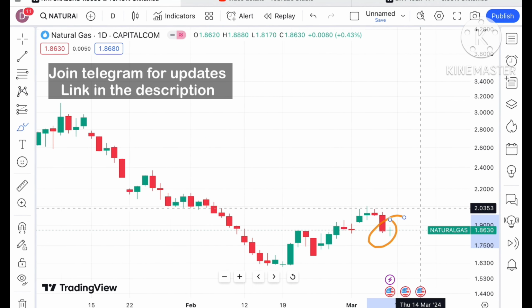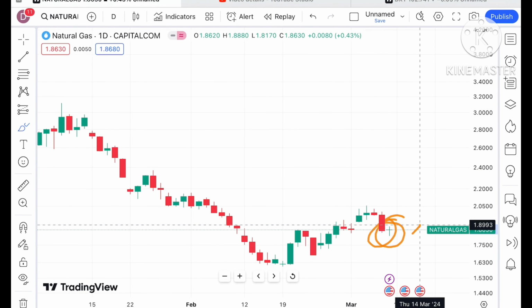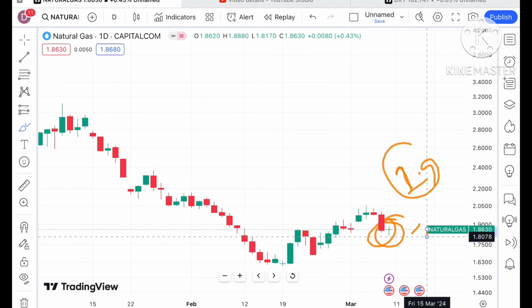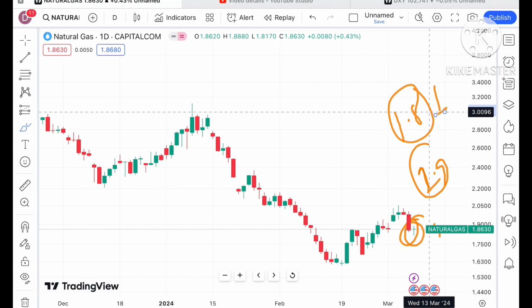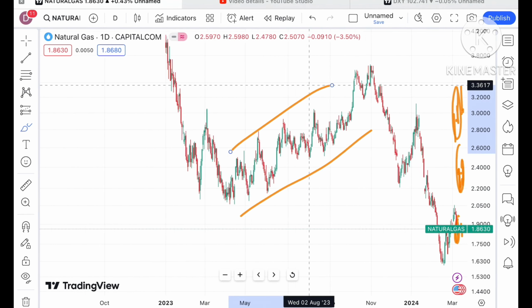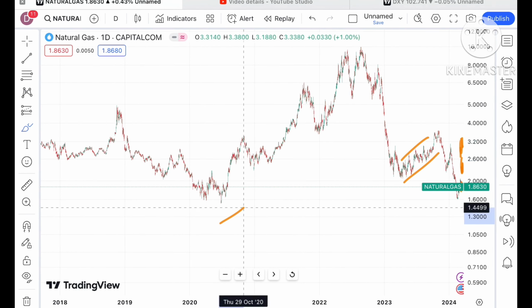Now if you look at this particular trend, there is a sharp fall we have seen. As you can see, a red candle is forming, so chances can be high that we see a further downfall if the price falls below a level of $1.8078. Then there will be a big pattern forming, and this particular pattern is supporting that if the price falls below the level of 1.8, we can see a further fall.